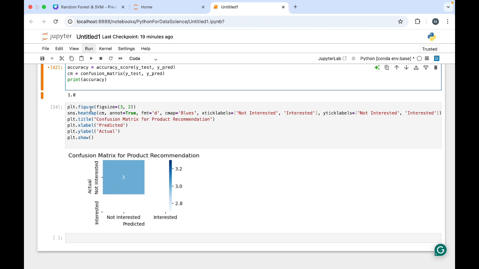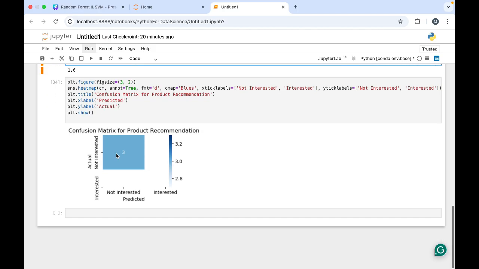From matplotlib figure I have mentioned the size, whichever I wanted. If you want to increase it a bit, you can. I have kept it small only so you can see. Then I created the heat map. Now you all know what these things are: cmap, xticklabels, yticklabels, all of which were covered in the previous videos. Then title, x label, y label. The confusion matrix is for product recommendation, that is what we are making. And this plt.show is there.